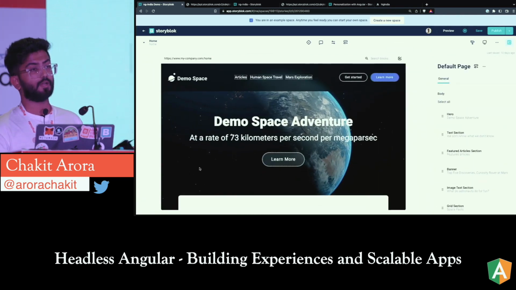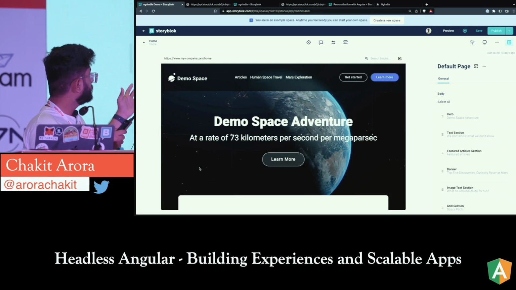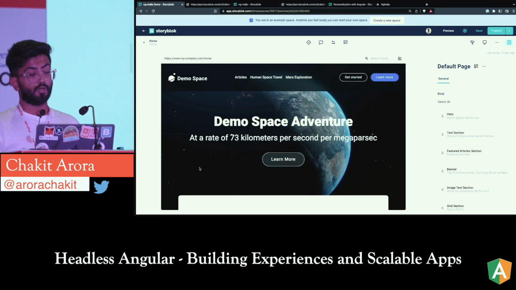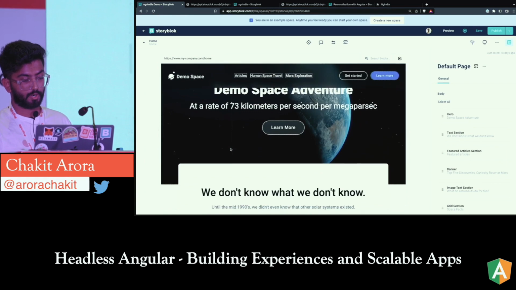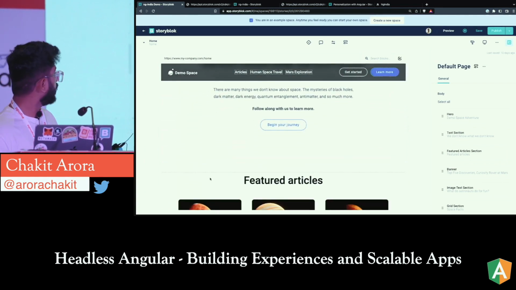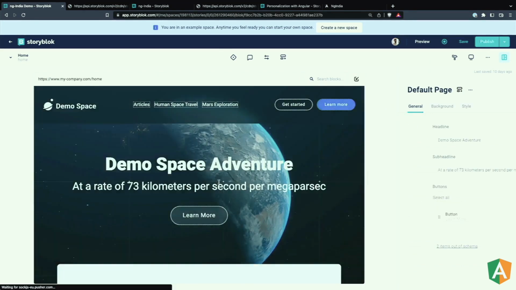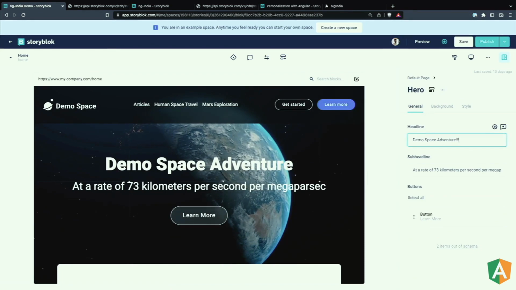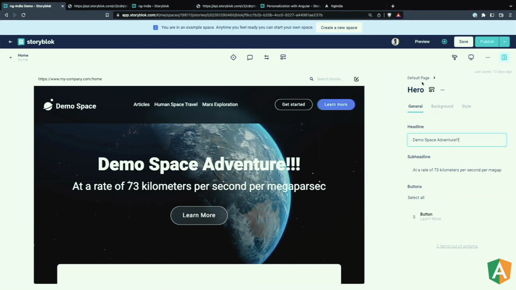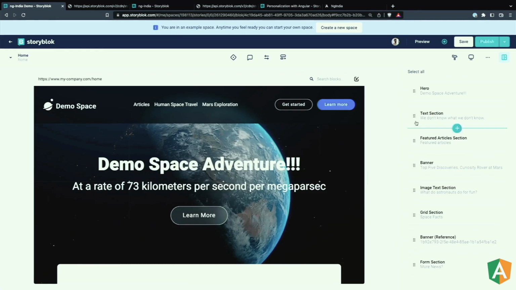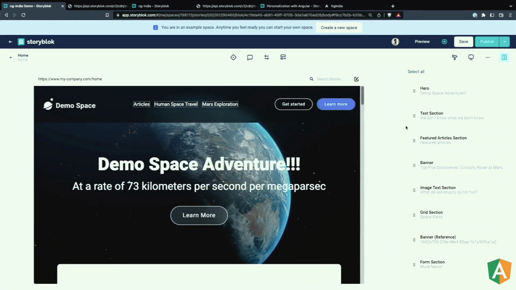And then, I was talking about the visual editor. You can do the live edits and every other thing inside the visual editor itself. So if I go over here, you'll probably even see the dotted lines coming in. These dotted lines are coming in with the help of a JavaScript bridge. So once you load your website inside this iframe, and once you integrate it with the bridge, you can identify the components, and if I go over here, you'll see that we can do the edits in real time. Yeah, just a bit of lag over there. And you can even do drag and drop and a couple of other things as well.